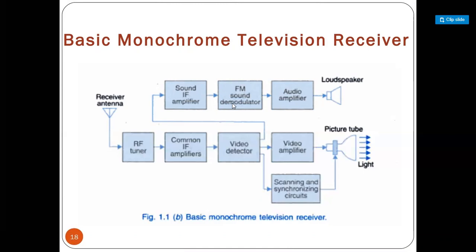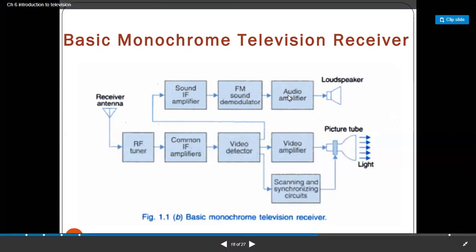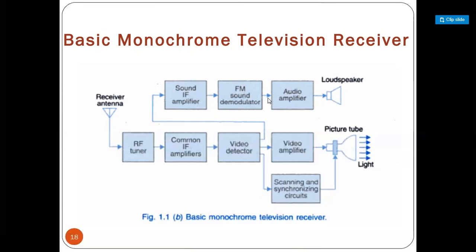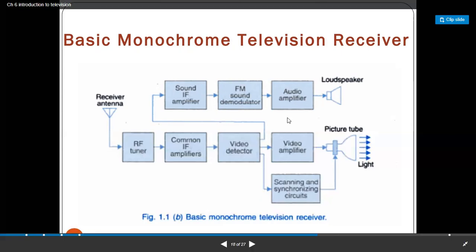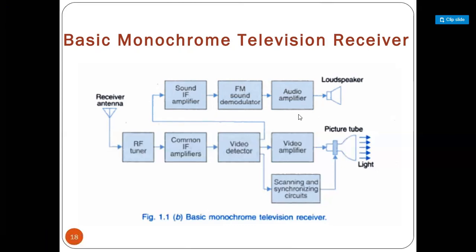But after that, the received signal has less quantity, or what we call less strength. So to increase the strength of that signal, we are using the audio amplifier. The function of that audio amplifier is to amplify the signal and send it towards the loudspeaker.